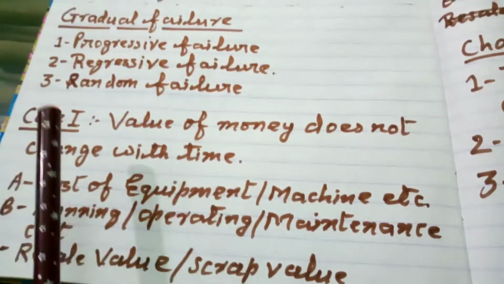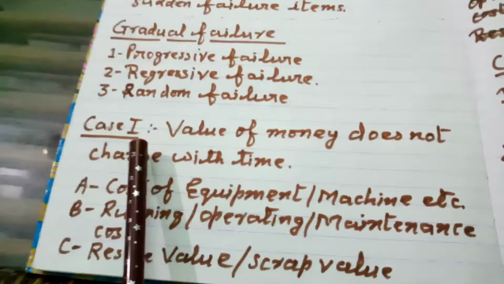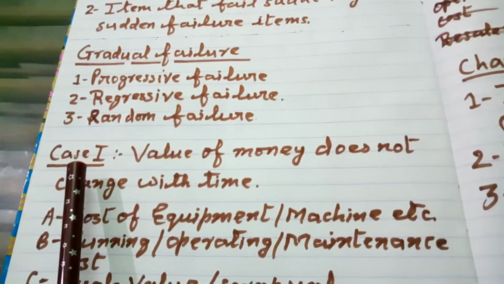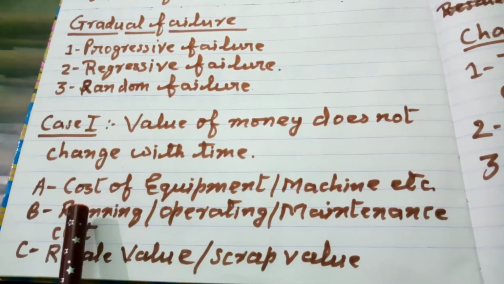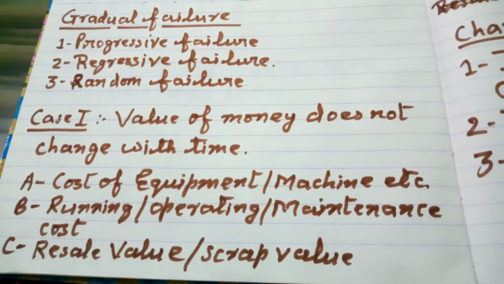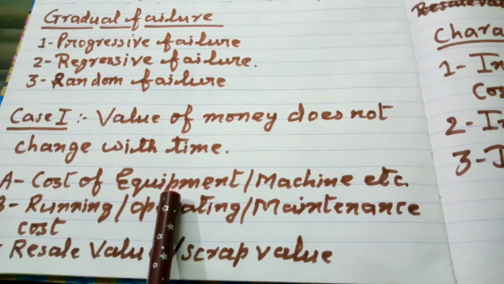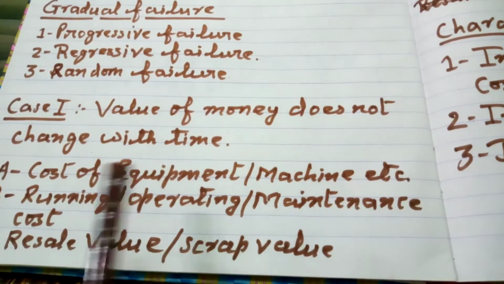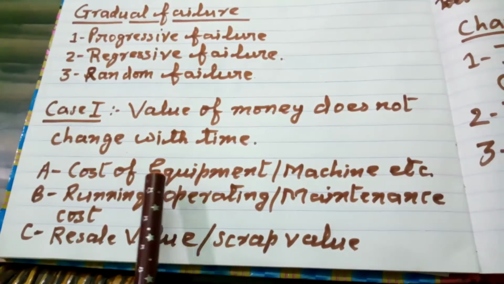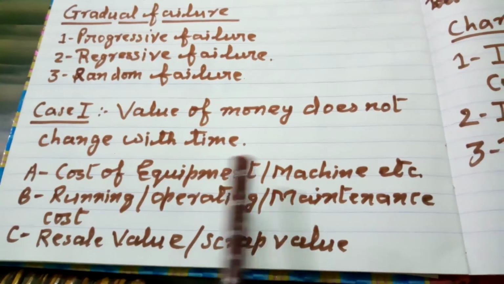Now, when we deal with this kind of parts or machines or equipments, we have to take into consideration several factors. The first factor is the cost of equipment or machine, etc. By cost of equipment we mean the purchase price of the machine or equipment.